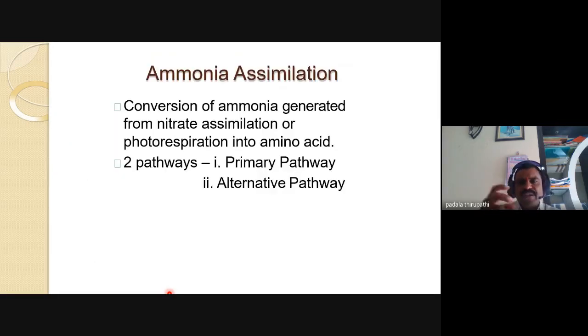Now we are going to discuss each of the two pathways, the primary pathway and the alternative pathway. In ammonia assimilation, ammonia generated from nitrate assimilation or photorespiration is converted into amino acids. This consists of two pathways: number one, the primary pathway, and number two, the alternative pathway.